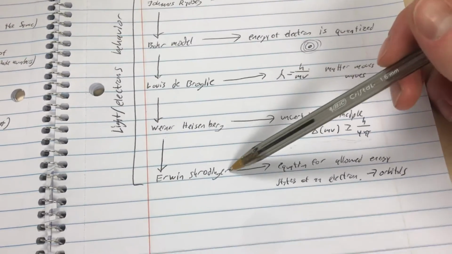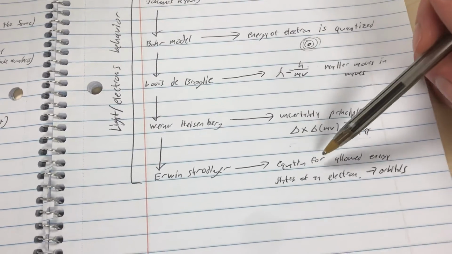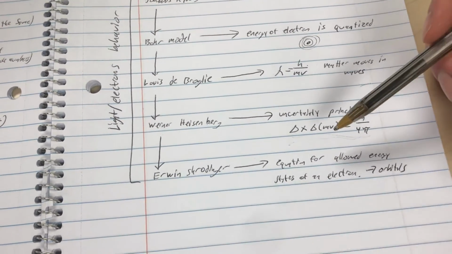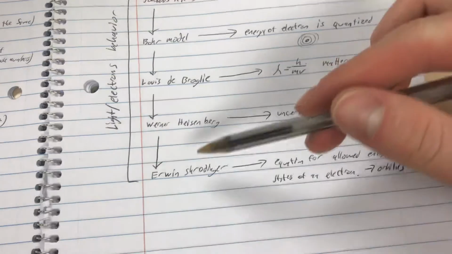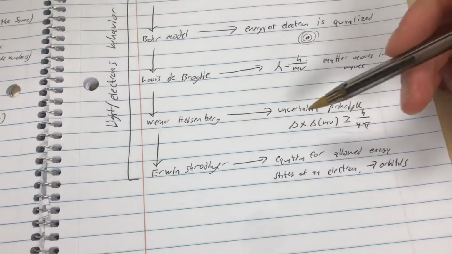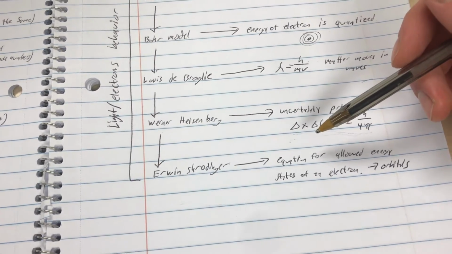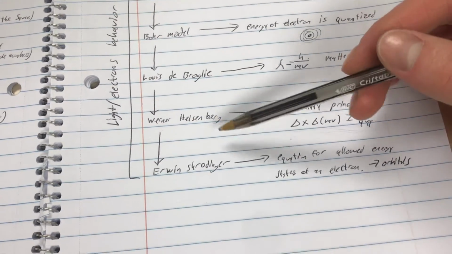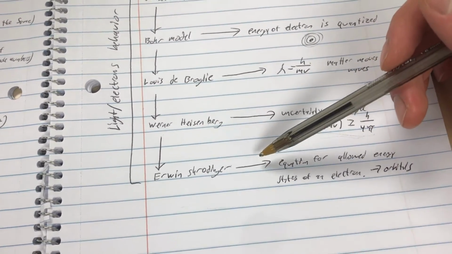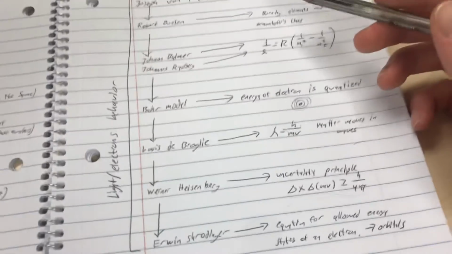Then Erwin Schrödinger came up with the equation for the allowed energy states of the electron. This is the really long one with psi in it. So these are the scientists.